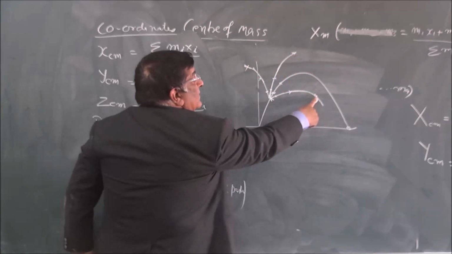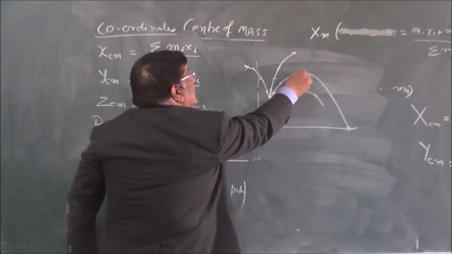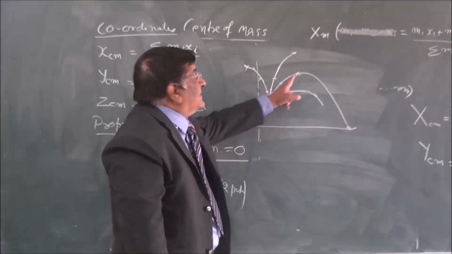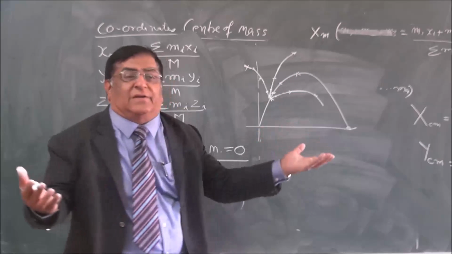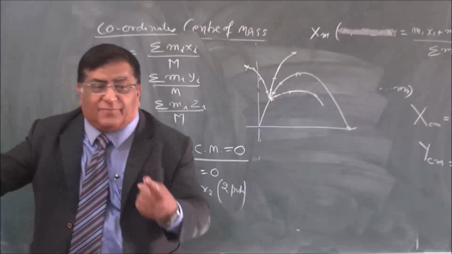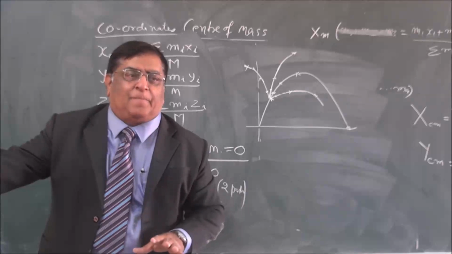1, 2, 3. After 3 seconds, for these 3 particles we again find the center of mass. It is here. The center of mass has not changed its trajectory. Why? There was no external force. So even if it goes to pieces, the center of mass remains the same. That is what you have written. Do you understand this? Okay.